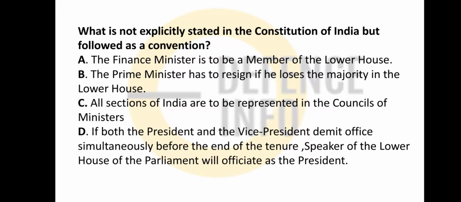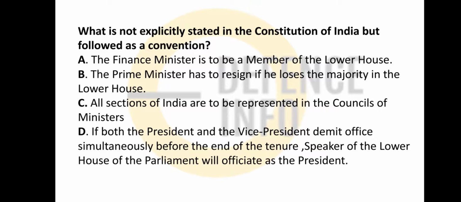Which one of the following is not explicitly stated in the Constitution of India but followed as a convention? Finance minister is to be a member of the Lok Sabha. Prime Minister has to resign if he loses the majority in the lower house. All sections of India are to be present in the Council of Ministers. If both President and Vice President demit office simultaneously before the end of the tenure, the Speaker of the lower house of Parliament will officiate as President.